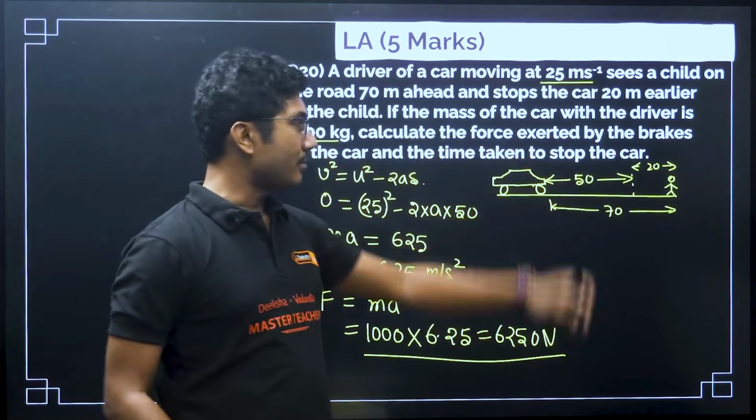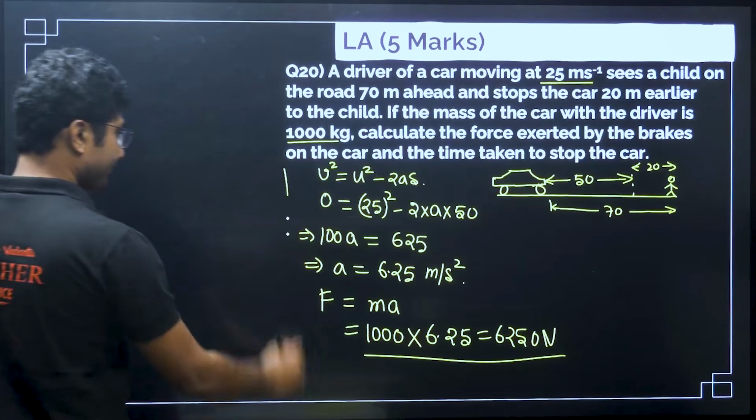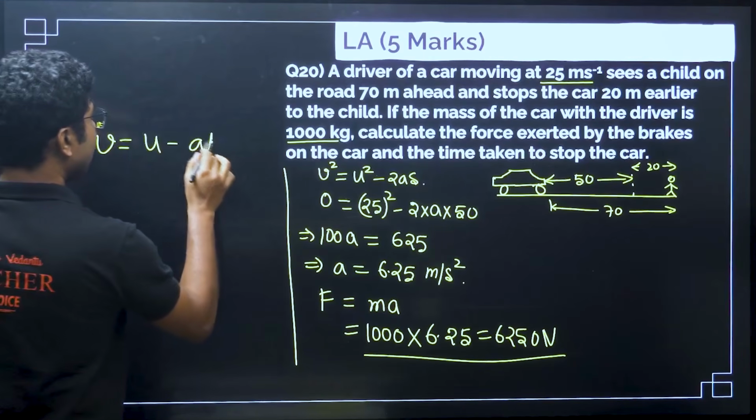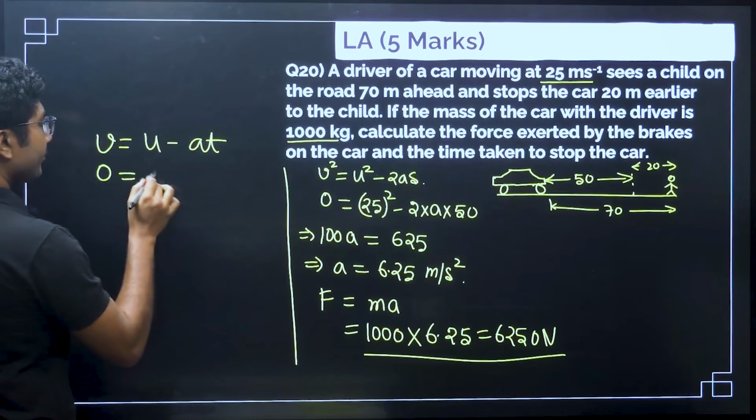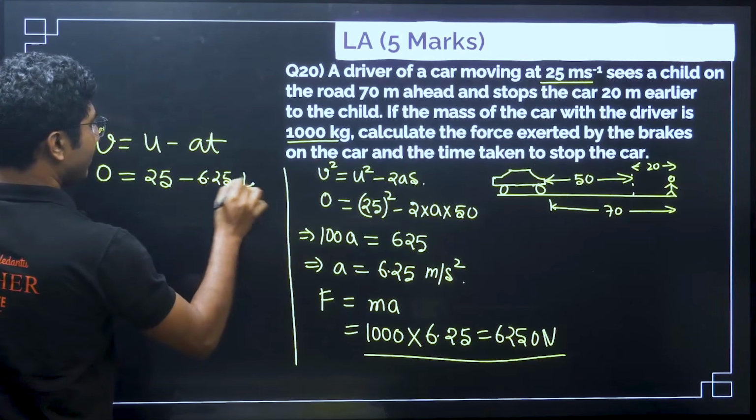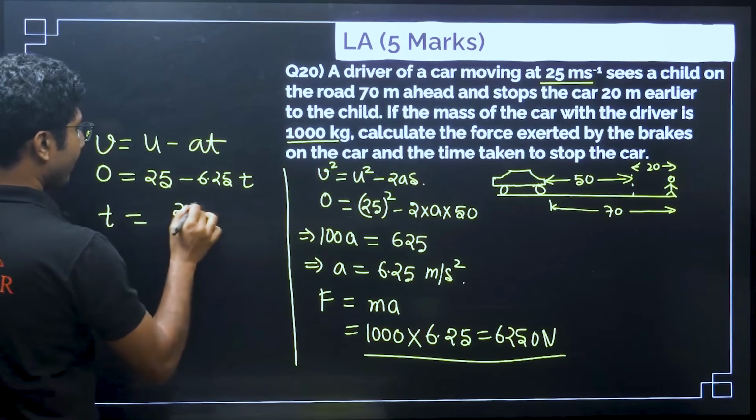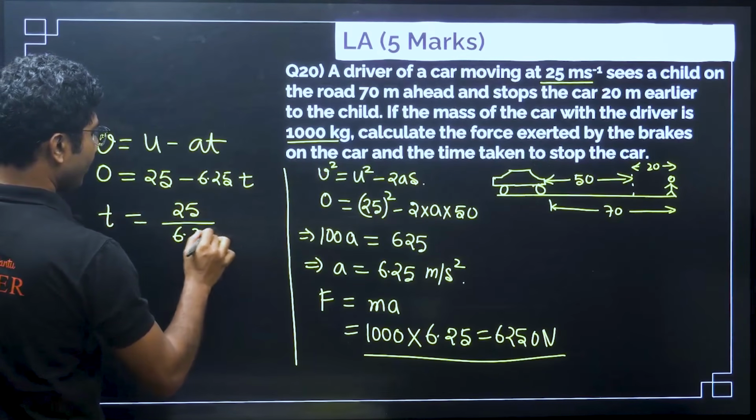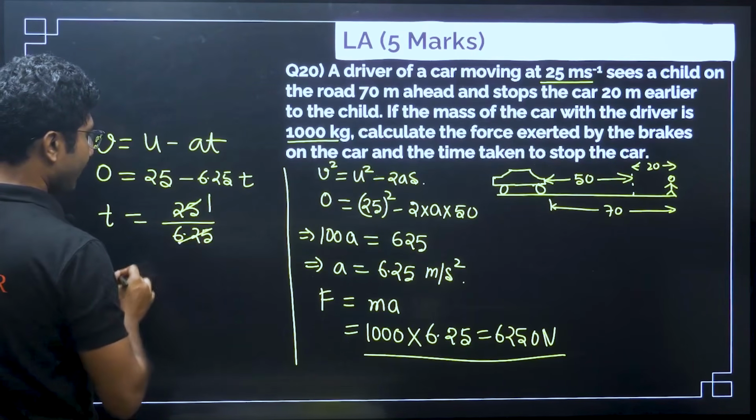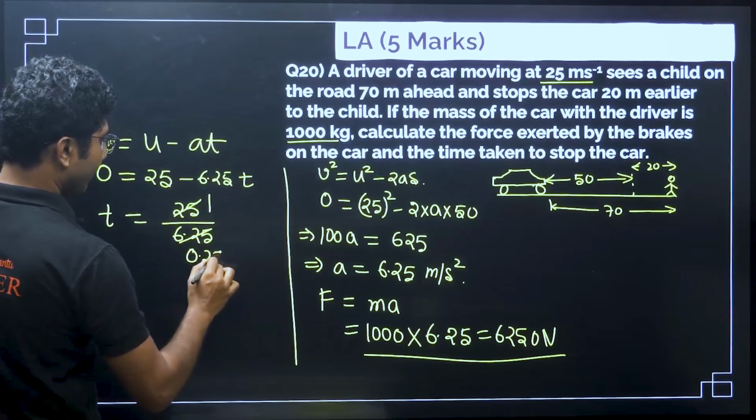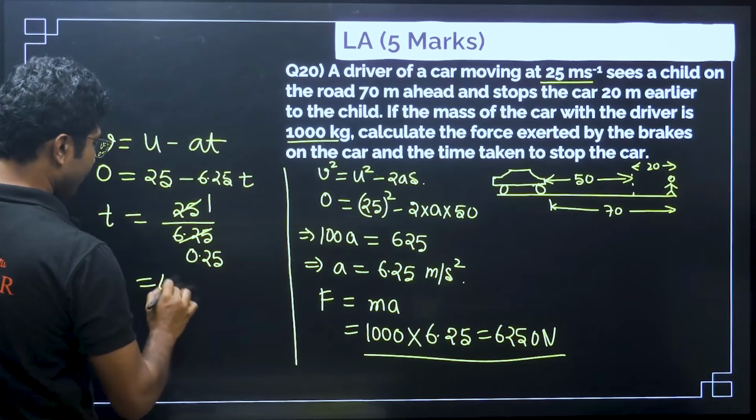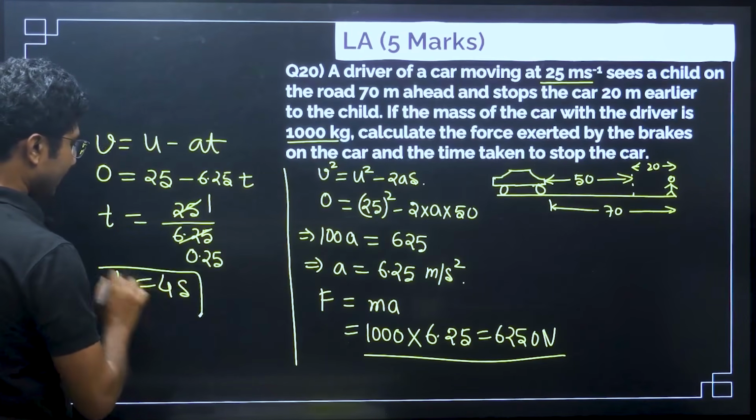Also you have to calculate the time taken by the car. To find the time taken by the car, V is equal to U minus AT. V is 0, U is 25 minus A is 6.25 into time t. So, t equals 25 by 6.25. So, it will be 25 on the 25 and 0.25. So, it will be 4 seconds.